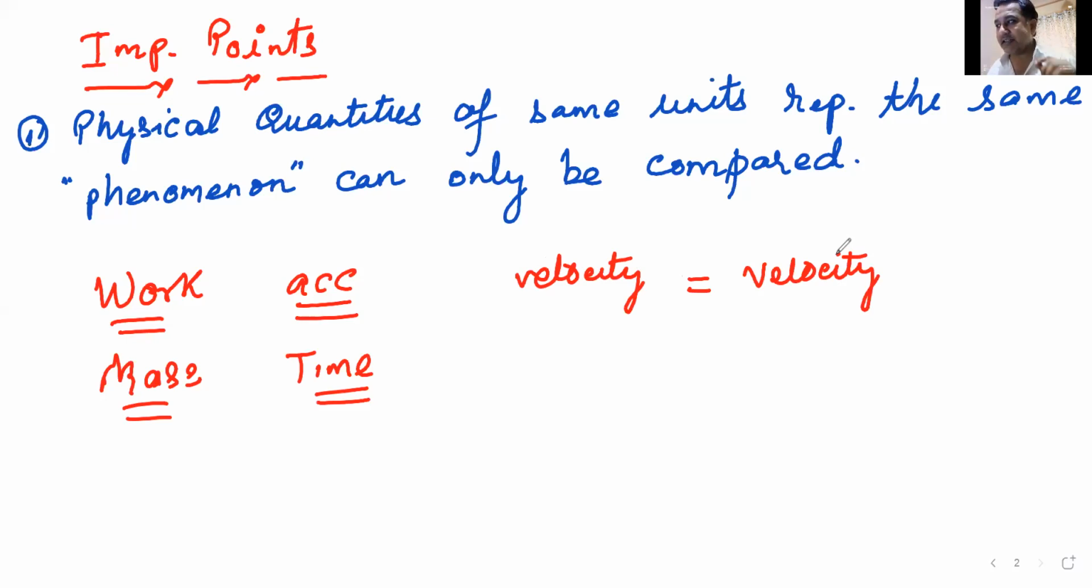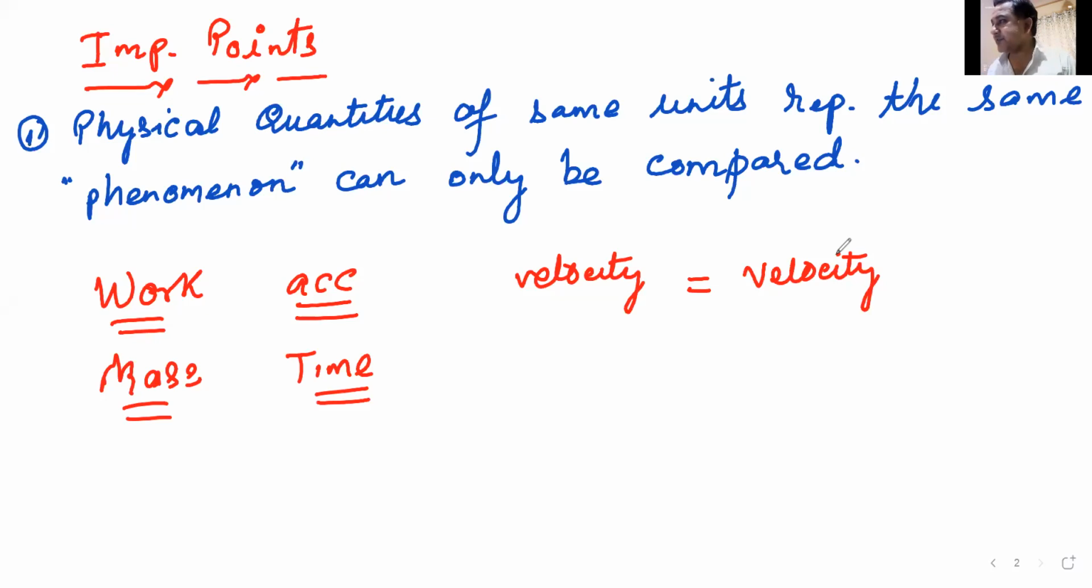Please try to understand the essence of what I am talking about. We cannot compare velocity with displacement, and we cannot compare velocity with time. How will you compare? Think. My velocity is 5 meters per second and I am taking 10 seconds to go from here to there. How does 5 meters per second compare with 10 seconds? I cannot compare length with velocity. I can only compare velocity with velocity.